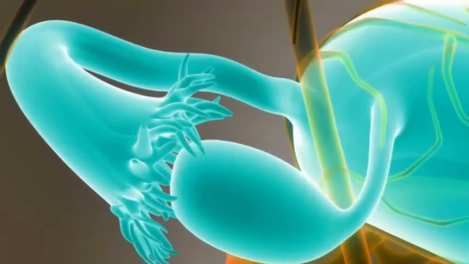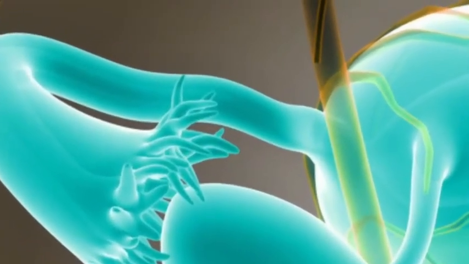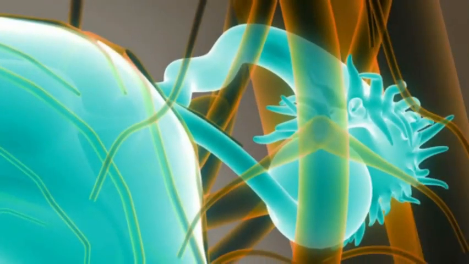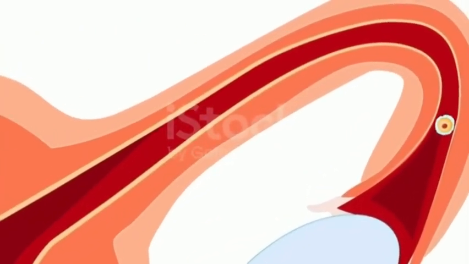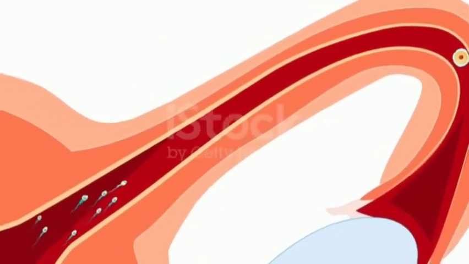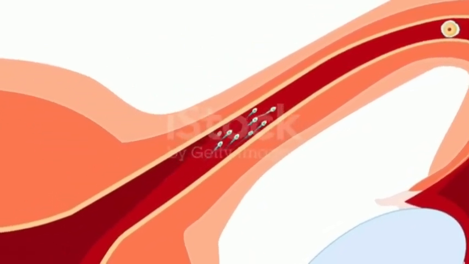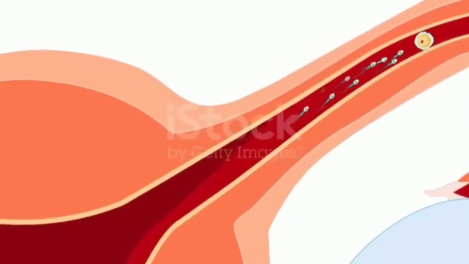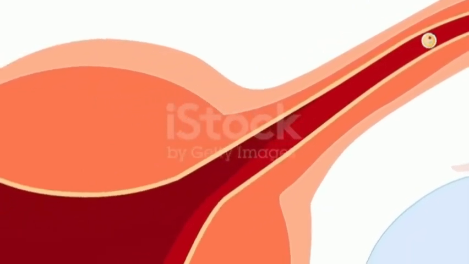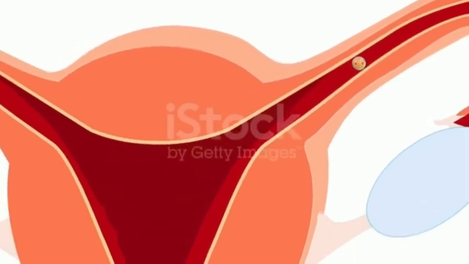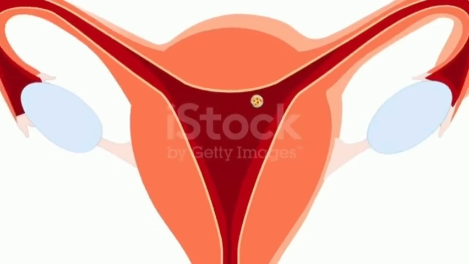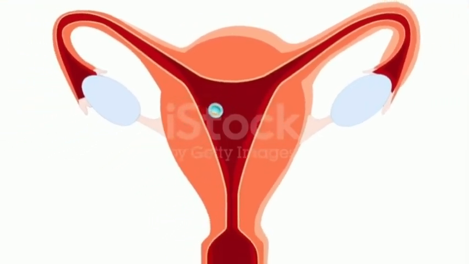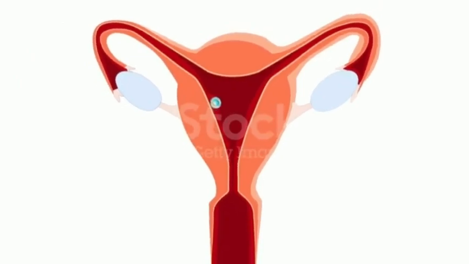Oviducts. Fallopian tubes, or oviducts, are two very fine tubes leading from the ovaries of the female into the uterus. On maturity of an ovum, the follicle and the ovary's wall rupture, allowing the ovum to escape and enter the fallopian tube. There it travels toward the uterus, pushed along by the movement of cilia in the inner lining of the tubes. This trip takes hours or days. If the ovum is fertilized while in the fallopian tube, then it normally implants in the endometrium.